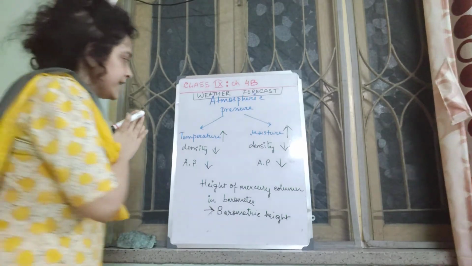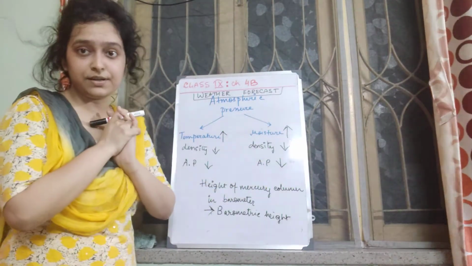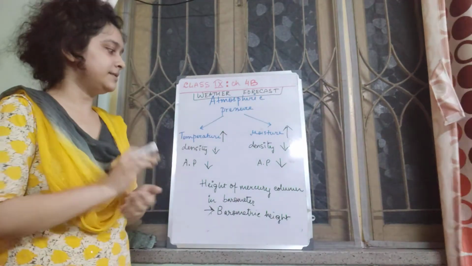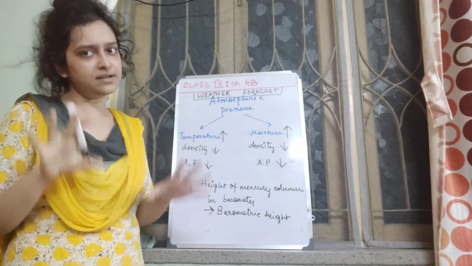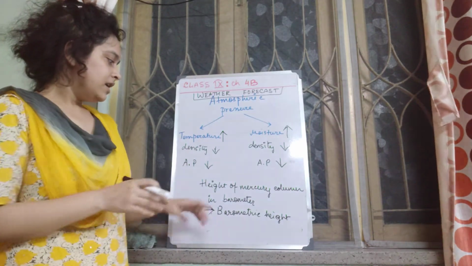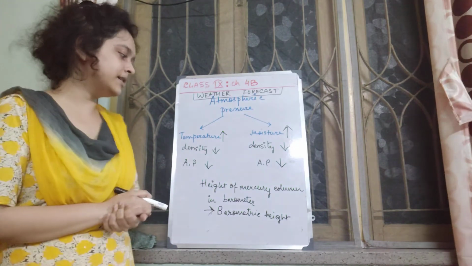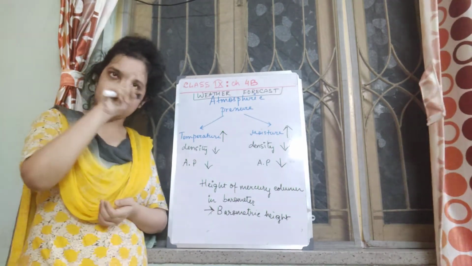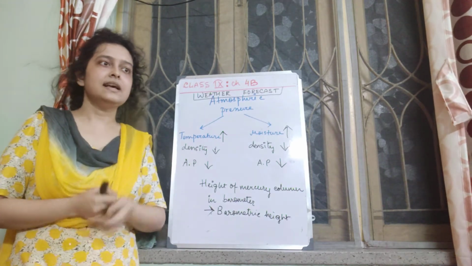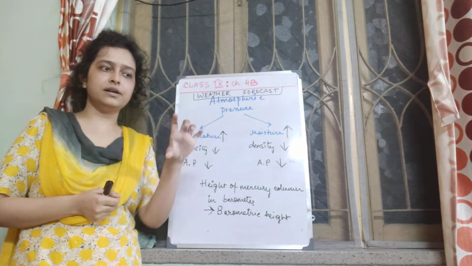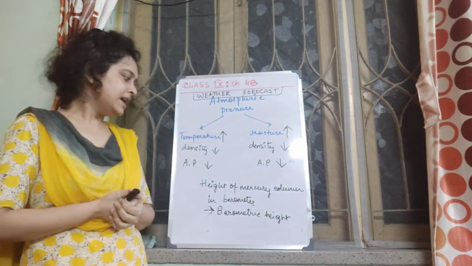Now, this has an application in weather forecasting with the help of a barometer. You know the barometer, you have learned in class 8. What is the barometric height of a barometer? That means the height of the mercury column in the barometer. That actually represents the pressure. By seeing the height of the mercury column, we can determine the atmospheric pressure.